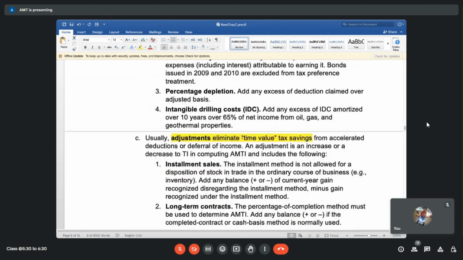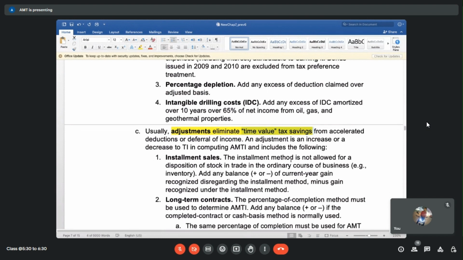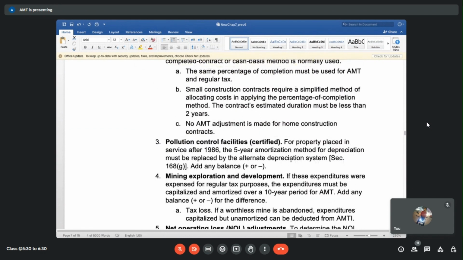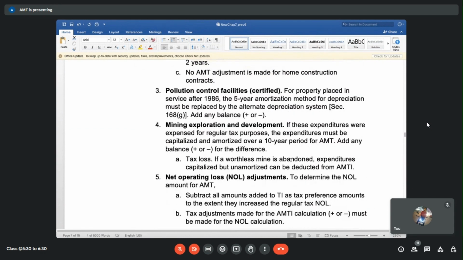Ma'am, which difference? Deferral. Adjustments need to be made for deferral amounts. What is meant by deferral? Sakshi, can you explain? Future amounts, ma'am, like in further tax periods? Exactly. That's time value tax savings. You anyways have to pay the tax some time or other, but it just gives you some more time. So basically, you're saving your time. You're getting value for the extra time that you get.